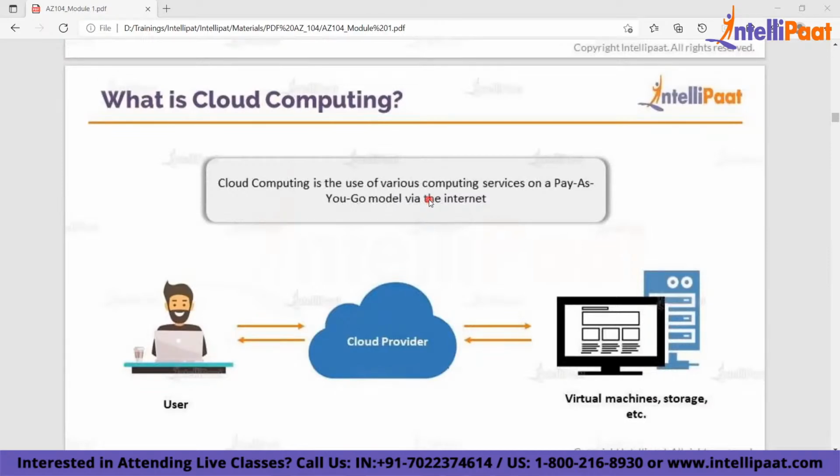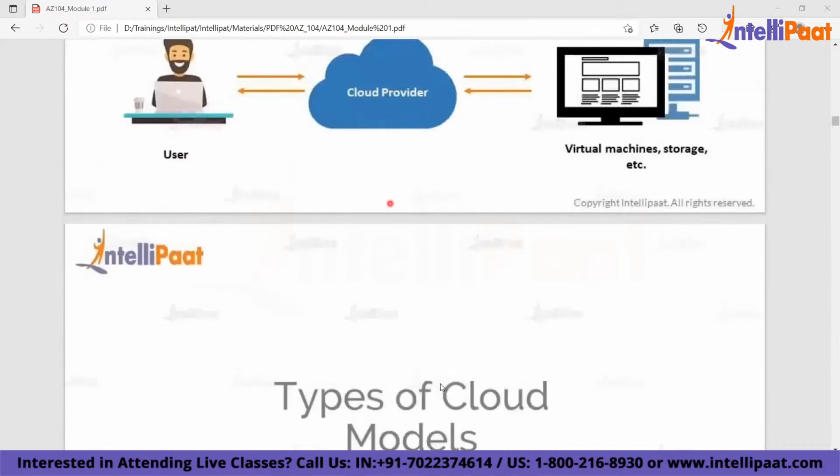If you run a website, you pay for the website. If you're not running your website, you pay zero cost, right? It is like you use it and pay for it. So that is why cloud computing has so much demand in the market, because it is based on usage, right? Before I come to cloud computing models, I'll give you a scenario or use case.